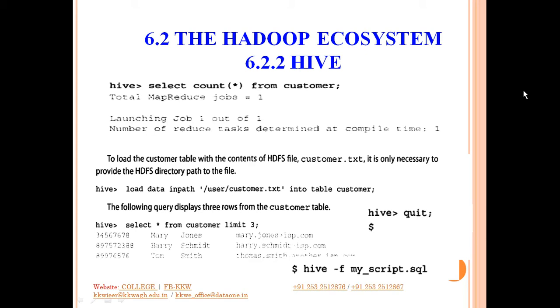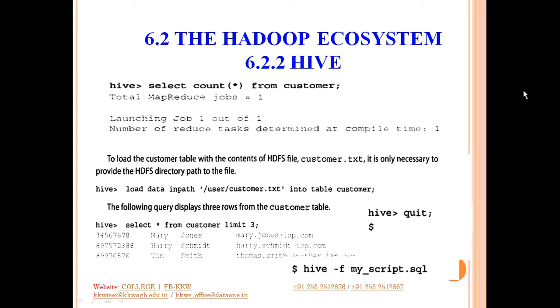Now if we want to load the customer table with the contents of the HDFS file customer.txt, all we have to do is simply provide the path of the HDFS file. How are we going to do that? Simply write the command load data inpath and then provide the entire path of your HDFS file into table customer. So I want to read the data from customer.txt and load it into the table customer. That is what this particular query does.